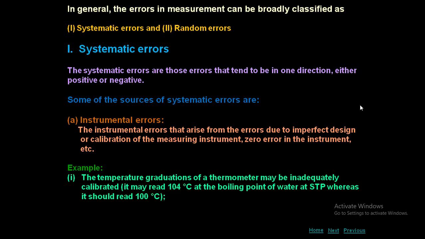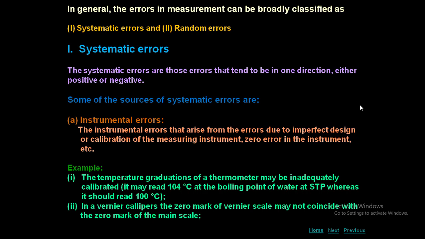Example, the temperature graduations of a thermometer may be inadequately calibrated. That means you look at the thermometer and the marks which are present on the thermometer are not adequate, they are not proper. It may read 104 degrees centigrade at the boiling point of water at STP, whereas it should read 100 degrees. That means instead of 100 degrees, it will show 104 degrees. It is just because of wrong calibration. So here the error is because of the instrument. So this error is called instrumental error.